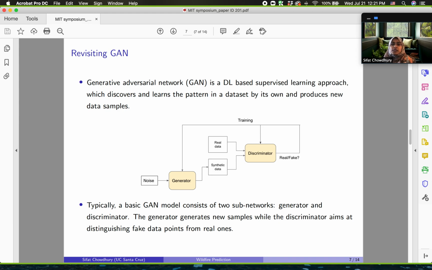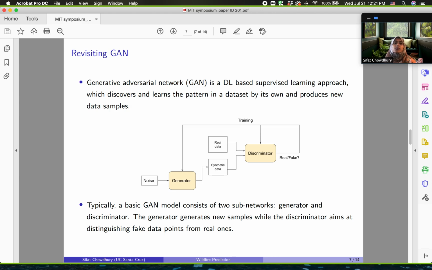Before going into the CTGAN model, let's have a quick glance at a basic GAN structure. So GAN is a supervised learning approach which discovers and learns the pattern in a dataset on its own and produces new data samples. There are two main parts in a GAN, the generator and the discriminator. Given a random noise, the generator tries to learn the distribution of the data and generate new samples as close as possible to the real ones.